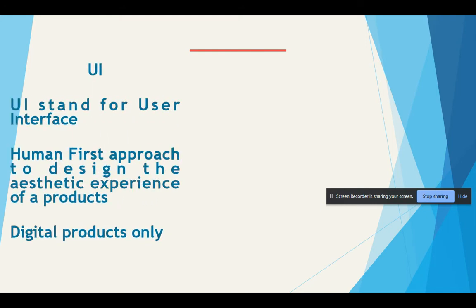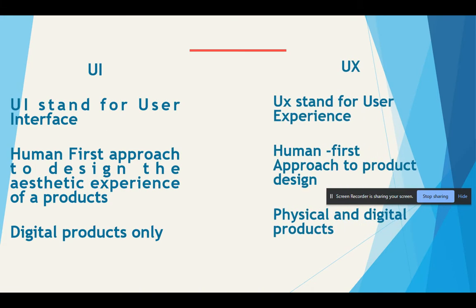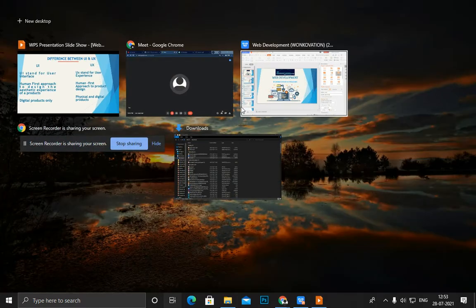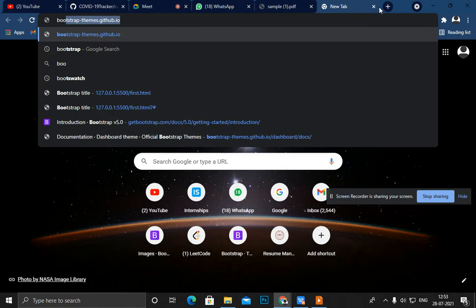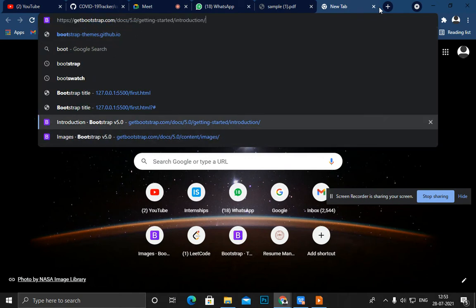Before you go to your code or make your website, you should know what UI and UX are. There is a difference between UI and UX. Okay students, UI stands for user interface. How do you understand what a user interface is? Let me move to Google so that I can give you examples. In our session, I give you every piece of knowledge in the form of an example.